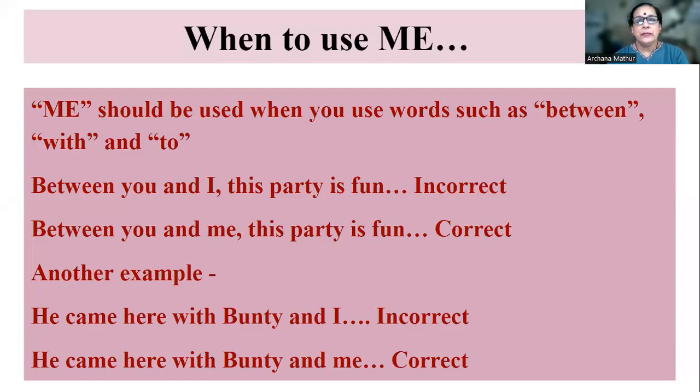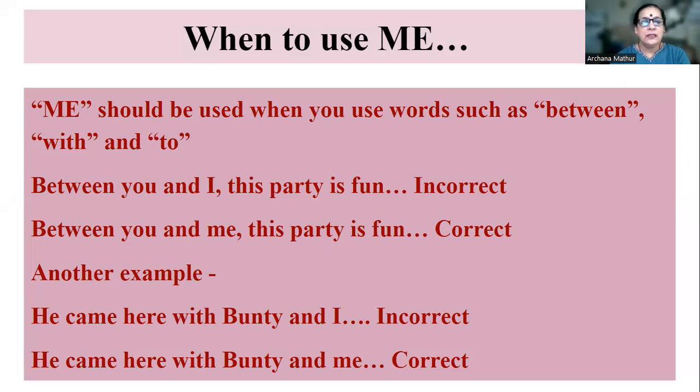Now, when to use me in some other contexts? Me is to be used when you use words such as between, with, and to. Let's just shift this so that this is clear. So me is to be used when you use words such as between, with, and to in a statement. For example, between you and I, this party is fun. This would be incorrect. But if I write between you and me, this party is fun, then it is correct.